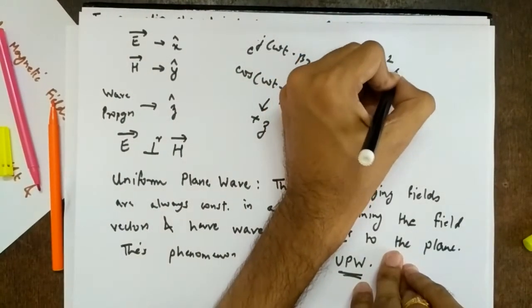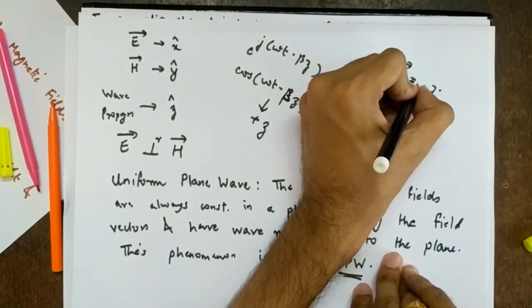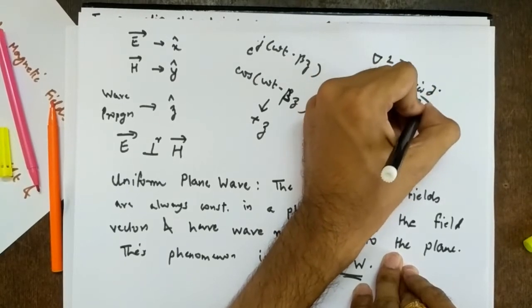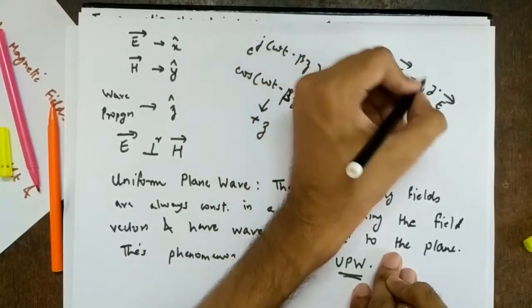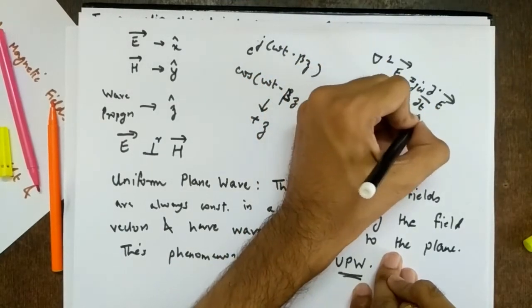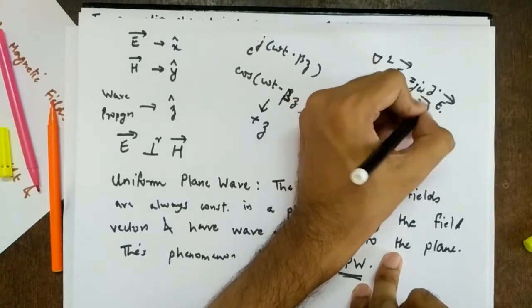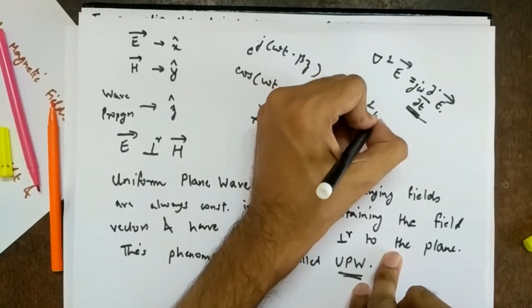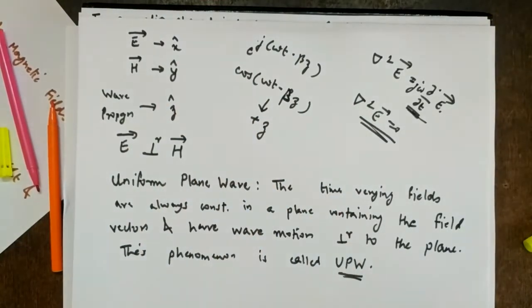Because what is the del square E vector wave equation? It is mu epsilon dabba square by dabba t square of E vector, or j omega times dabba by dabba t E vector, right? I might have messed up the constant, so you just check whether it is correct. But it is dependent on the time varying electric field. So if it is a static field, we make dabba by dabba t zero. So what will we get? Del square E vector is 0. Means for static fields, we don't have traveling waves.